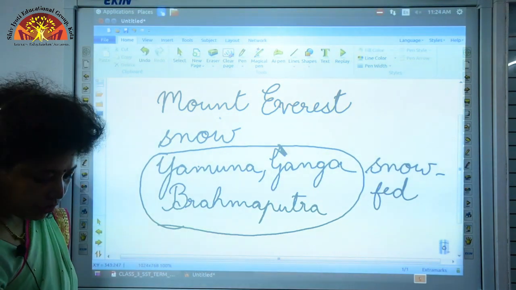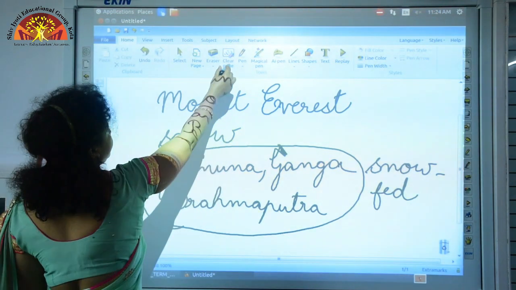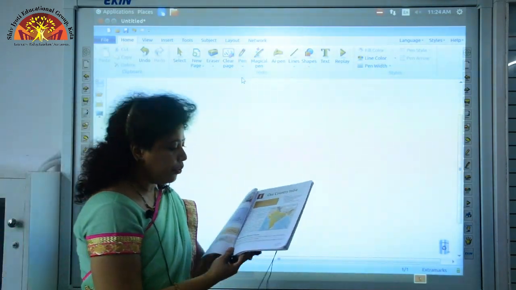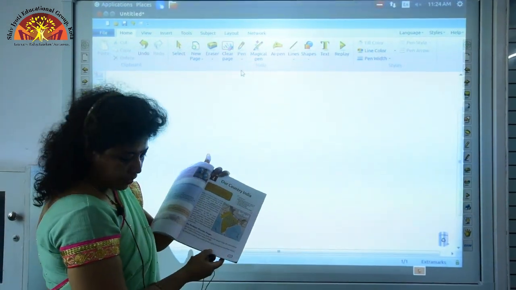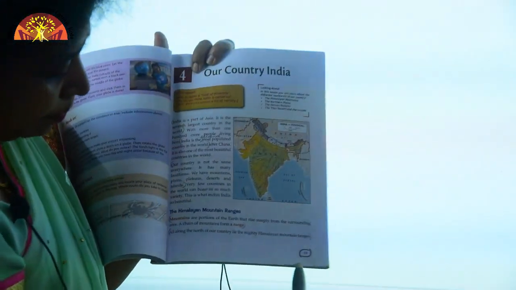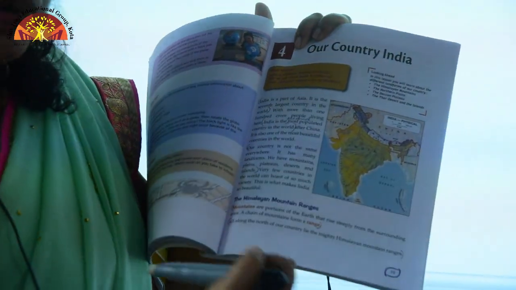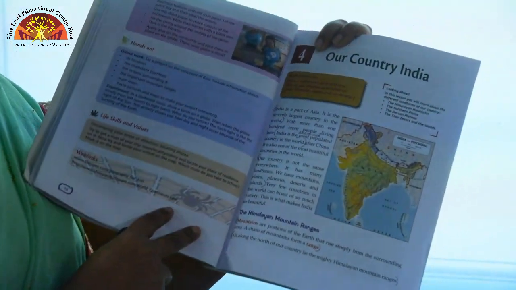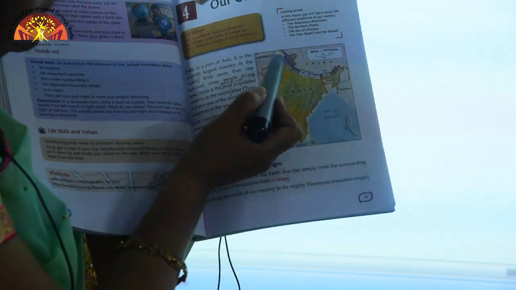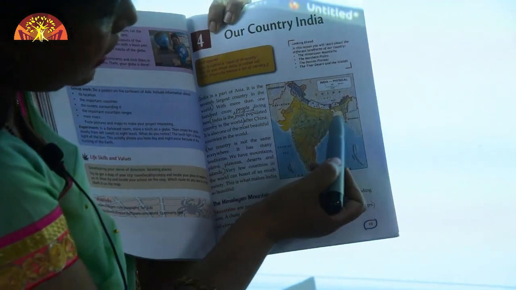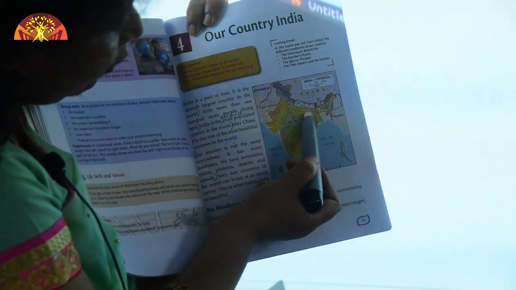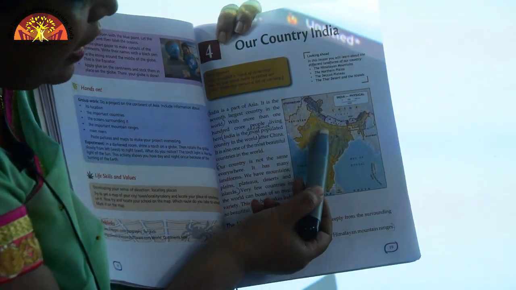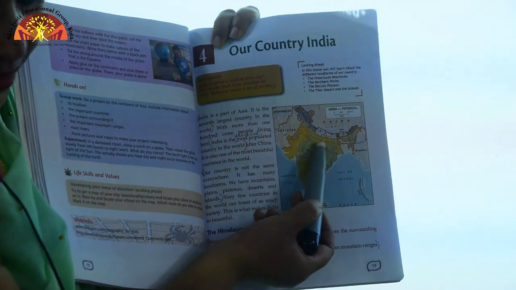Now let us come to the northern plains. Again I want you to come to page number 19. So what are plains? Plains are vast expanses of flat land, okay. Just below the Himalayas, you have an area of plains called northern plains. You can look at the map and it's written northern plains here, okay.